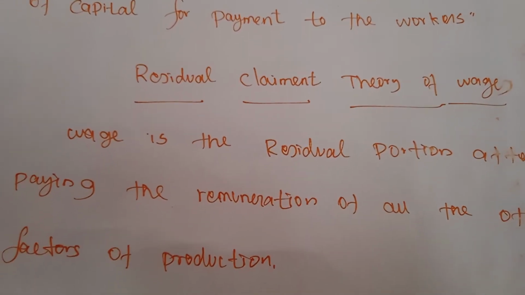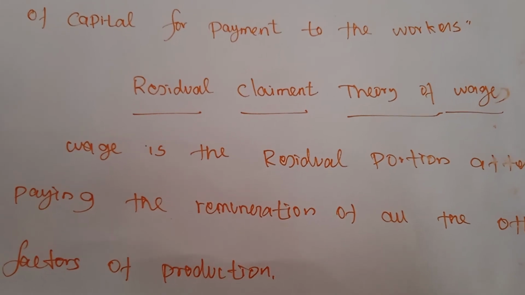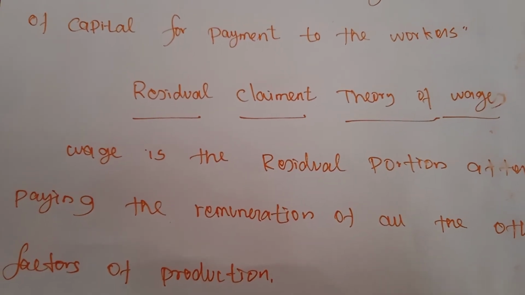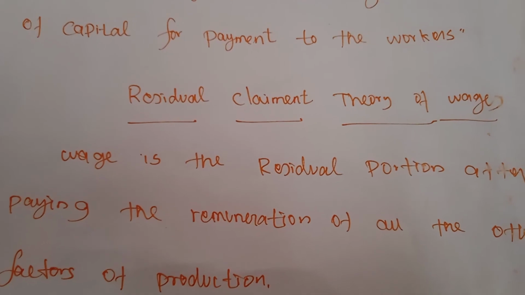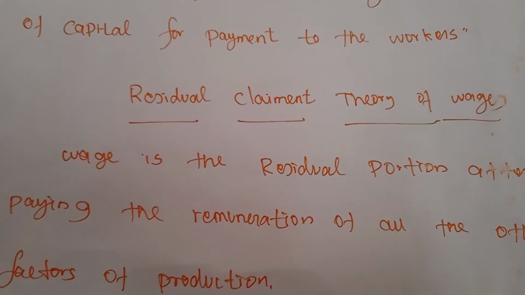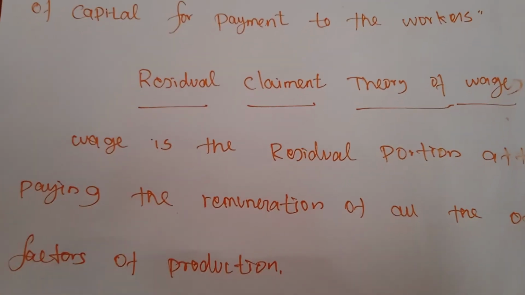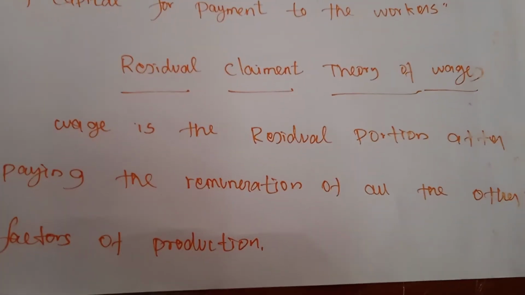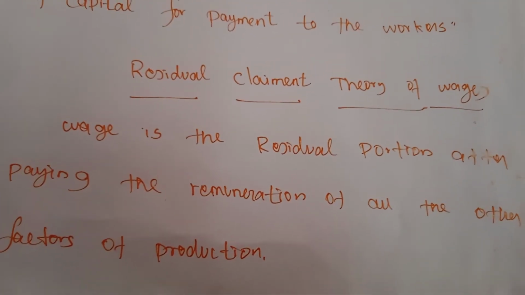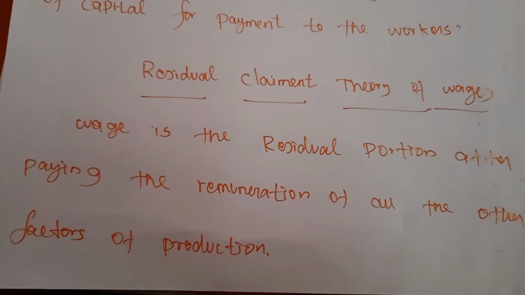According to this theory, wage is the residual portion after paying the remuneration of all the other three factors: land, capital, and organization. The residual portion means the remaining amount of money.